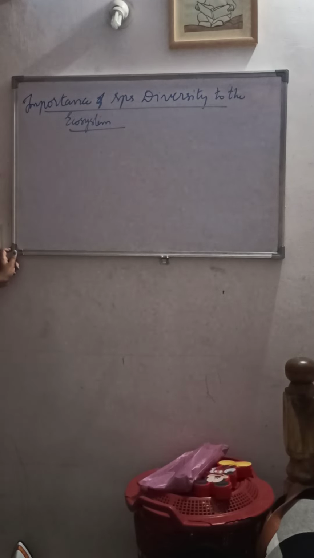What will happen? If snakes are more and rats are fewer, then in due course of time there will be no food for the snakes, and the snakes will disappear from the ecosystem. So to maintain the ecological balance, we need the species in a proper stable condition.